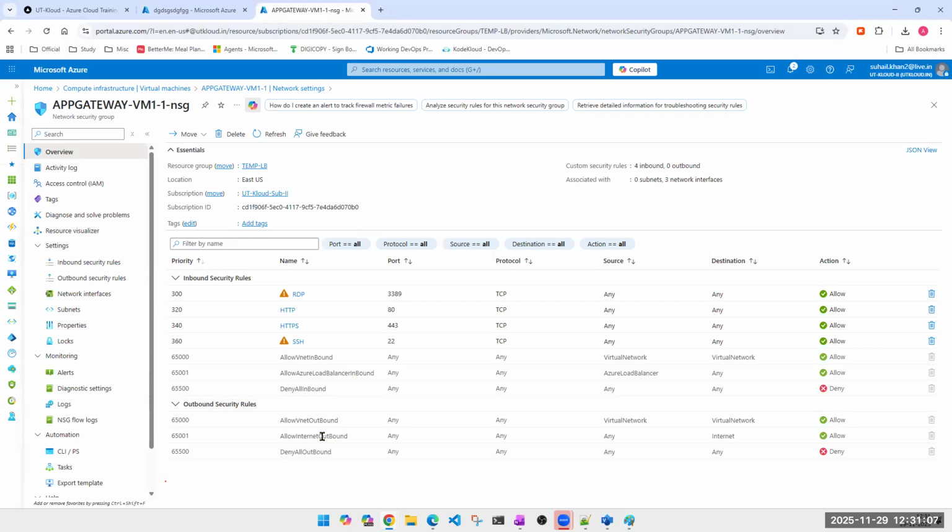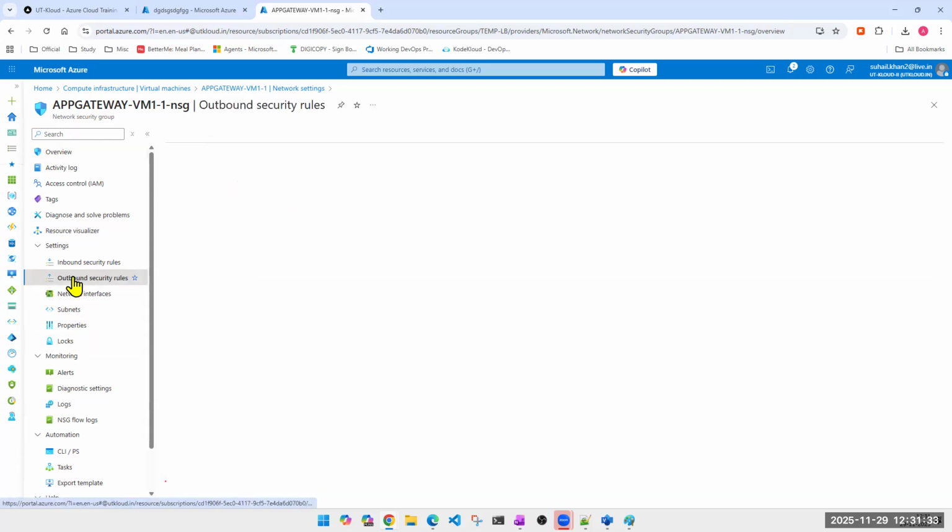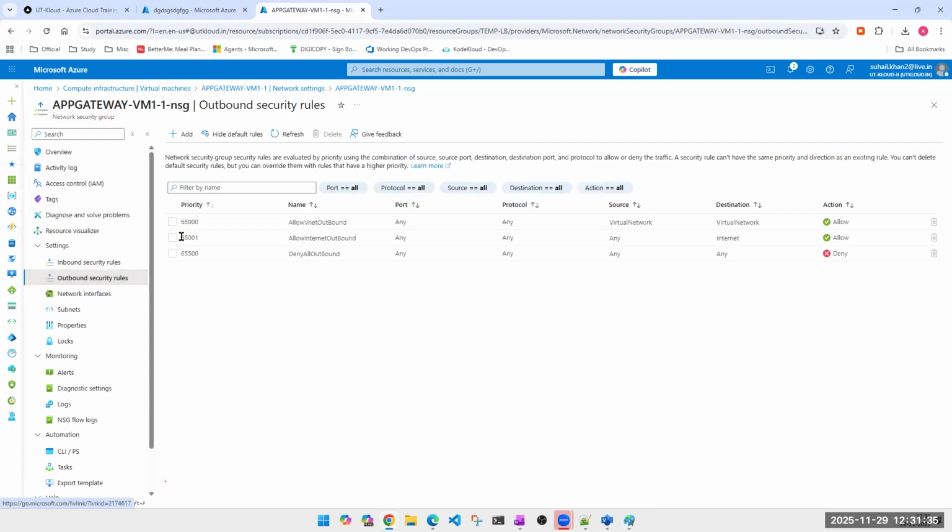So where will I go? I want to block the internet. No one in those 150 machines should be able to access google.com or youtube.com. Where shall I go? On rule 65001. Outbound rule or inbound rule? Outbound rule. Okay. So outbound rule 65001. This is the rule which is allowing the internet. So should I delete it? What can I do about this rule? Yes, we should override it.